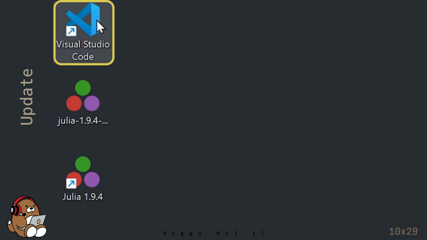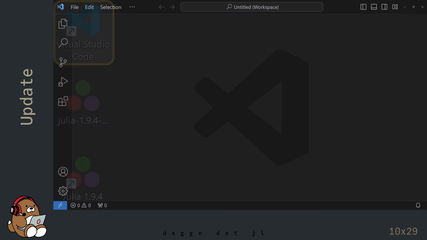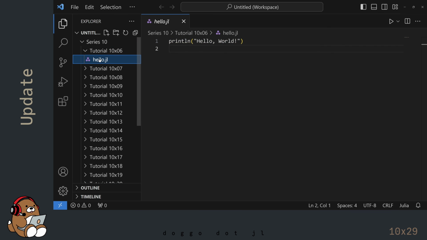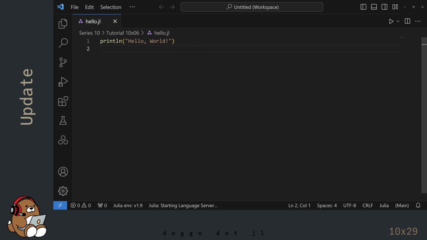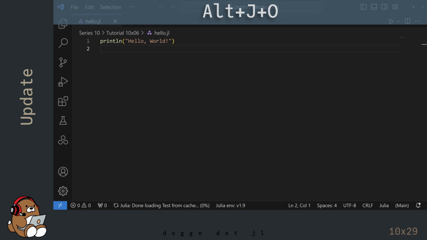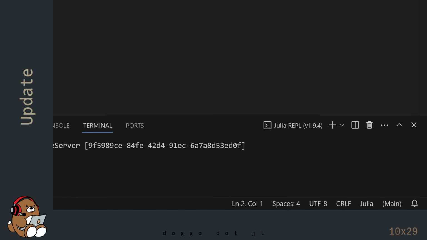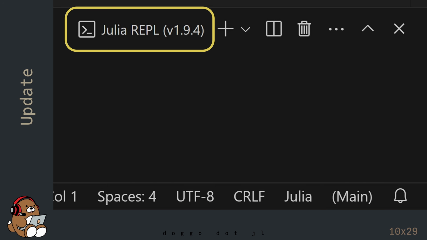The Julia version used in VS Code will update automatically the next time you open VS Code. I'm using the hello.jl file from Chapter 6 as a test, and opening up the Julia REPL by using Alt-J, then Alt-O. You can see the Julia version number here in the REPL tab.